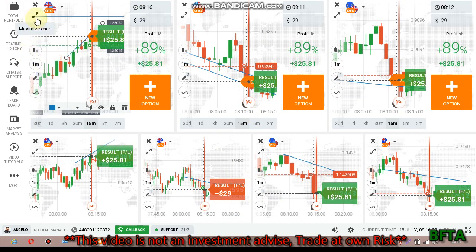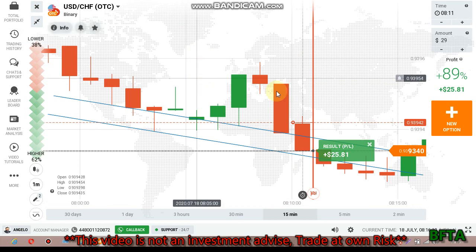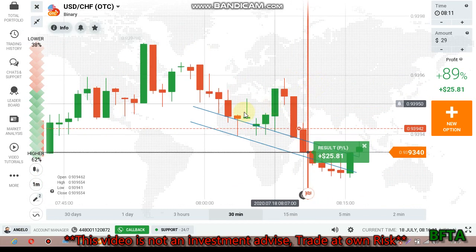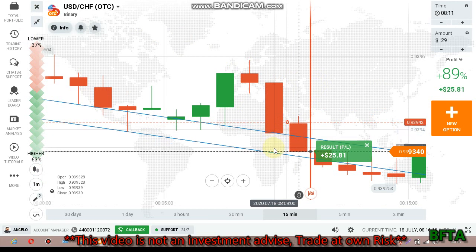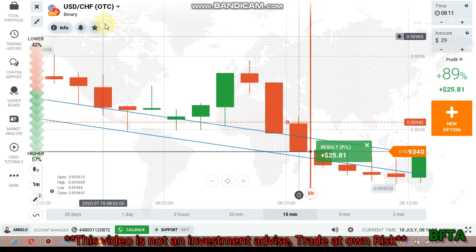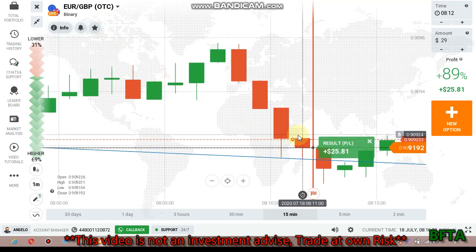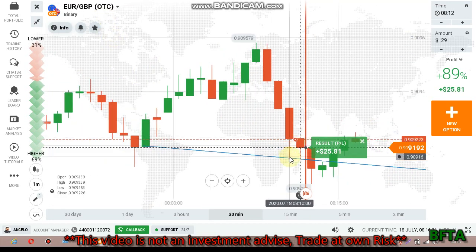One is OTM. The first trade I took here was because of this level and the trend is down, and this candle reached the level with no rejection. If there's any rejection, I will go with buyers, but there's no rejection. So the next candle still opens here, which means the sellers will enter again on the next candle. I placed put option here because the next level is here.